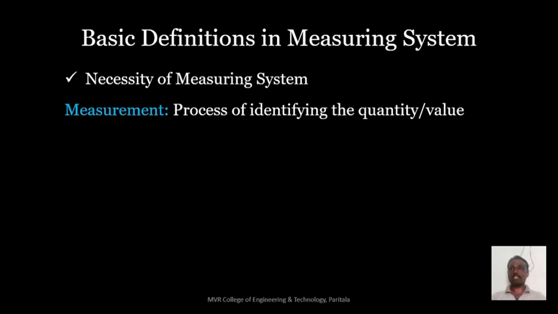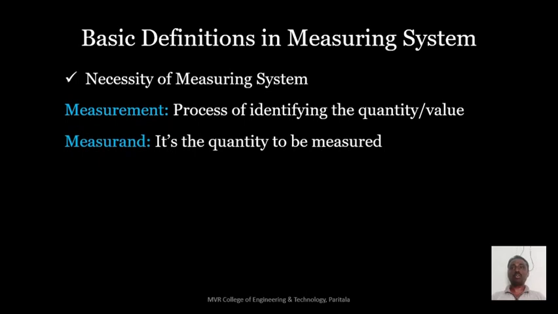So what is meant by measurand? The quantity which is to be identified can be called the measurand. It is the quantity to be measured, which is to be identified. Here in the previous case, we are taking voltage. Voltage is the quantity which is to be identified, so it can be called the measurand.